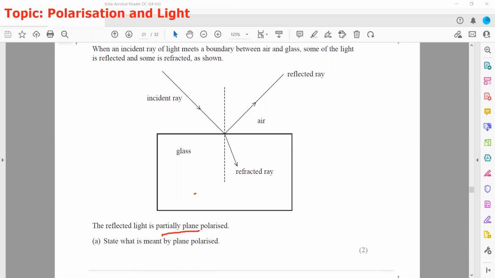So the light which is having one plane of vibration, and that plane of vibration is perpendicular, or 90°, to the direction of the wave, we call plane polarized light. This is a definition which you have to learn.